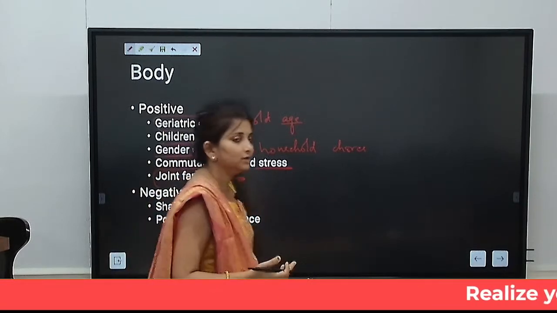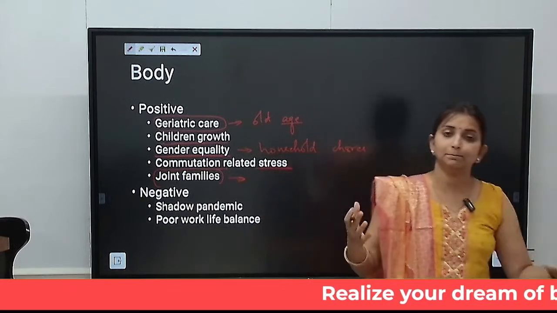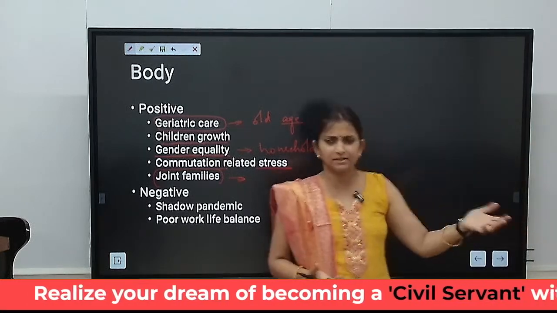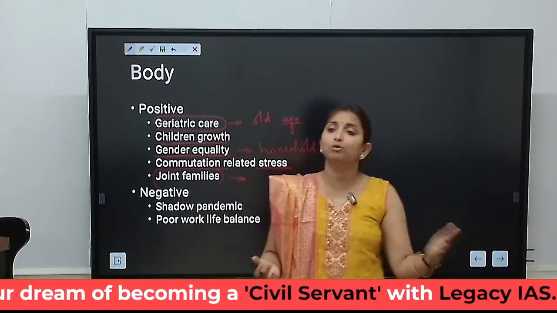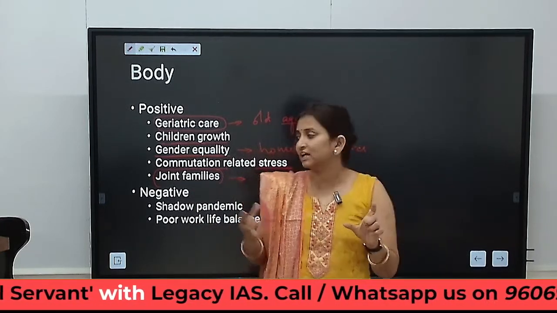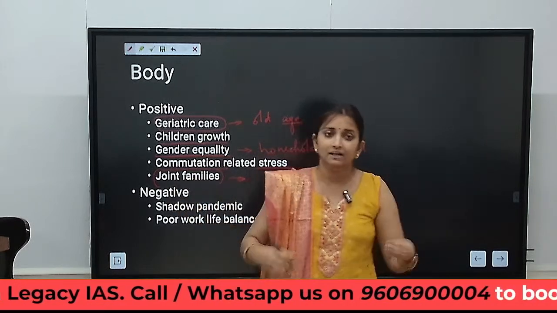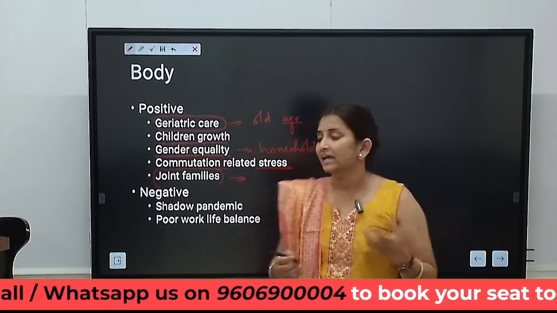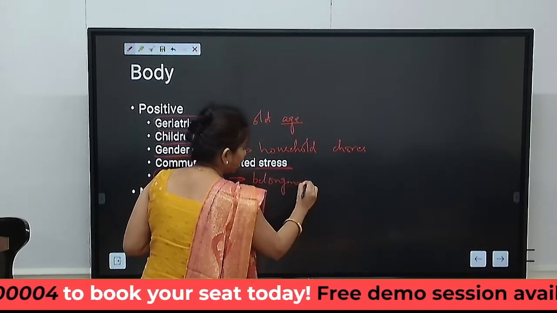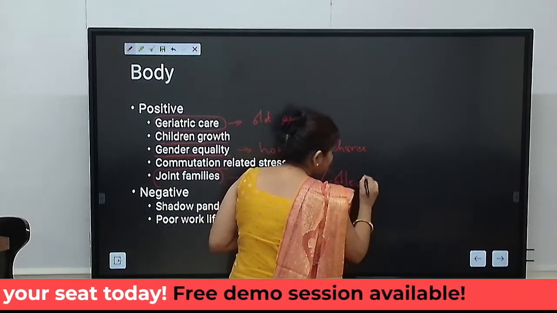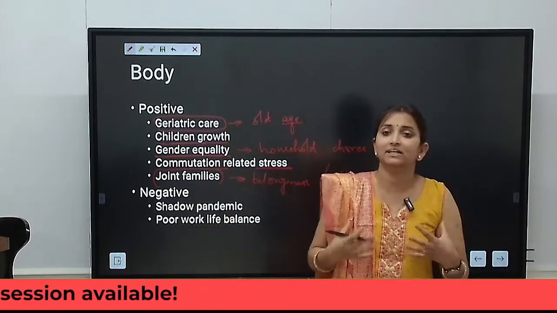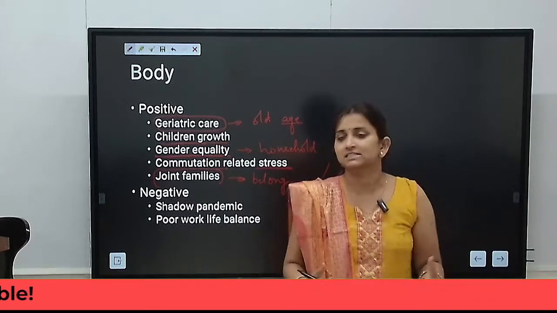So what happened during COVID-19 or work from home facility? People who had out migrated, who had moved from their houses to various urban tier 2, tier 3 cities, they moved back to their home and they started working from their home. So for a short period of time when they were living with the family, we had growth of joint families. It led to the feeling of belongingness or collectivism, which is all promoted in a family as an institution. So such kind of cultural values, such kind of social values increased.